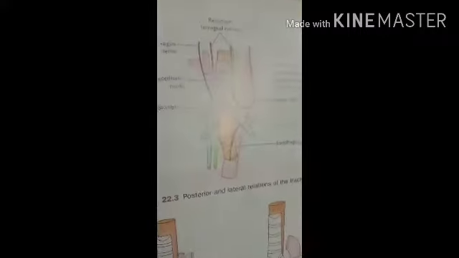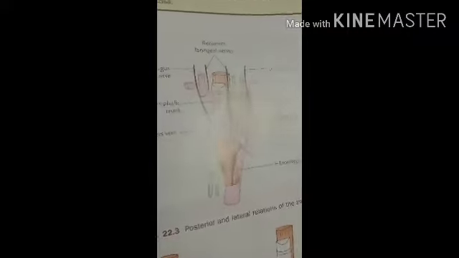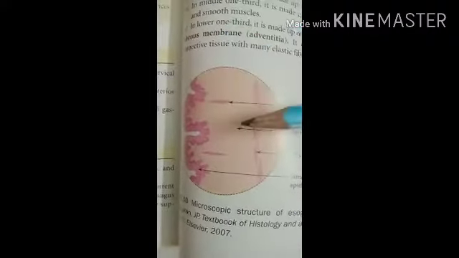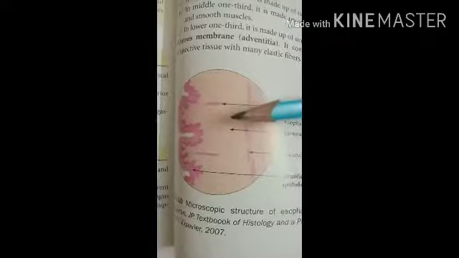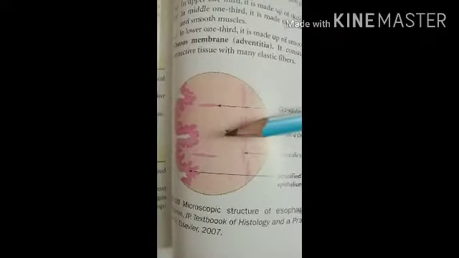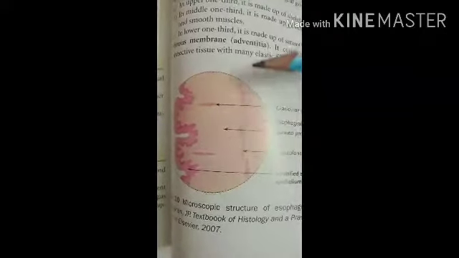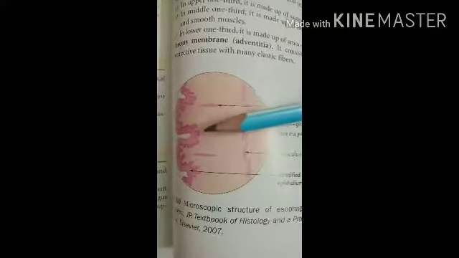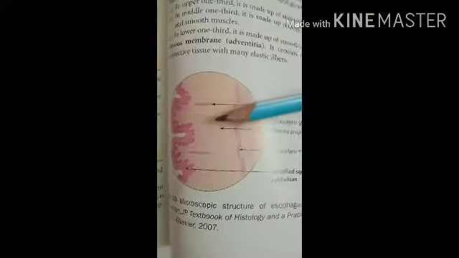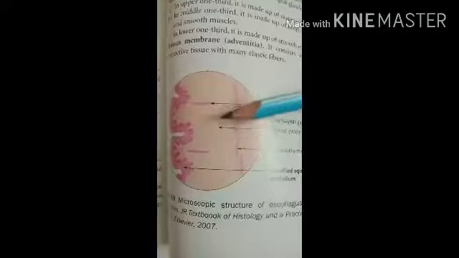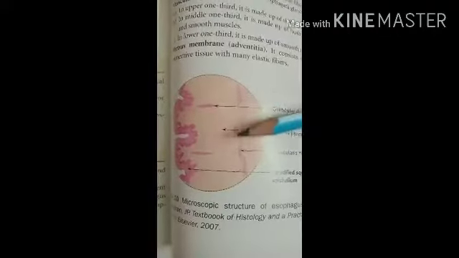After that, we have to see the histology of the esophagus. For this, we have to see the diagram. Here in this diagram you can see the histology of the esophagus. Histologically, the esophagus is made of four layers. From inner to outer side: the inner layer is the mucosa, the second layer is the submucosa, the third layer is the muscular layer, and the fourth layer is the adventitia.